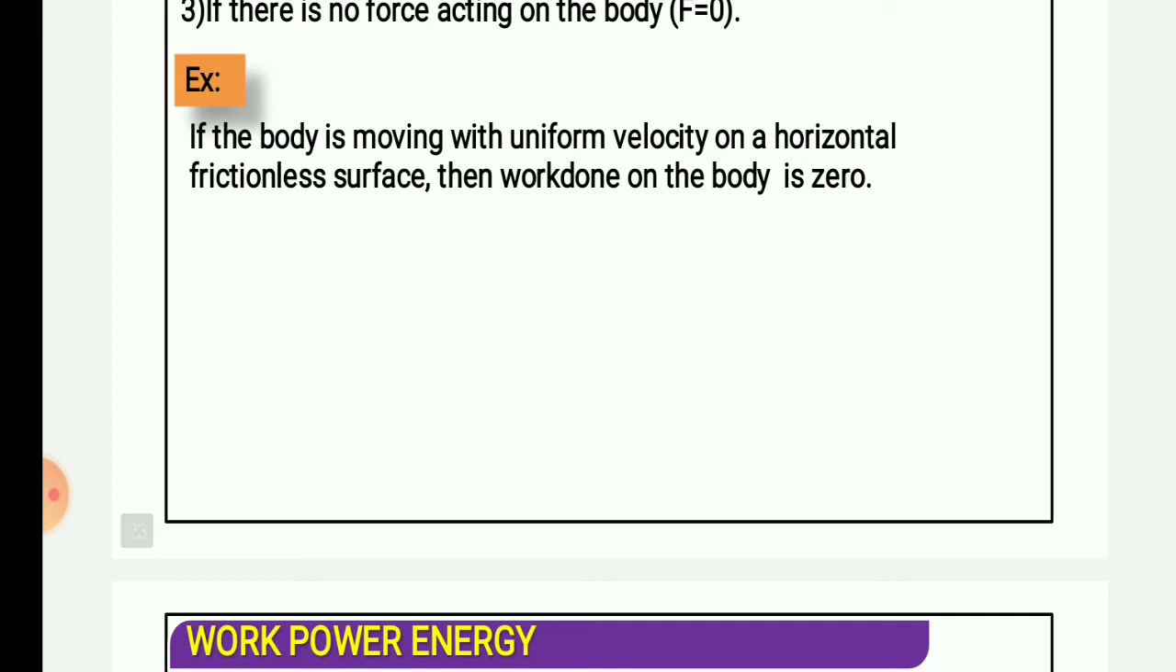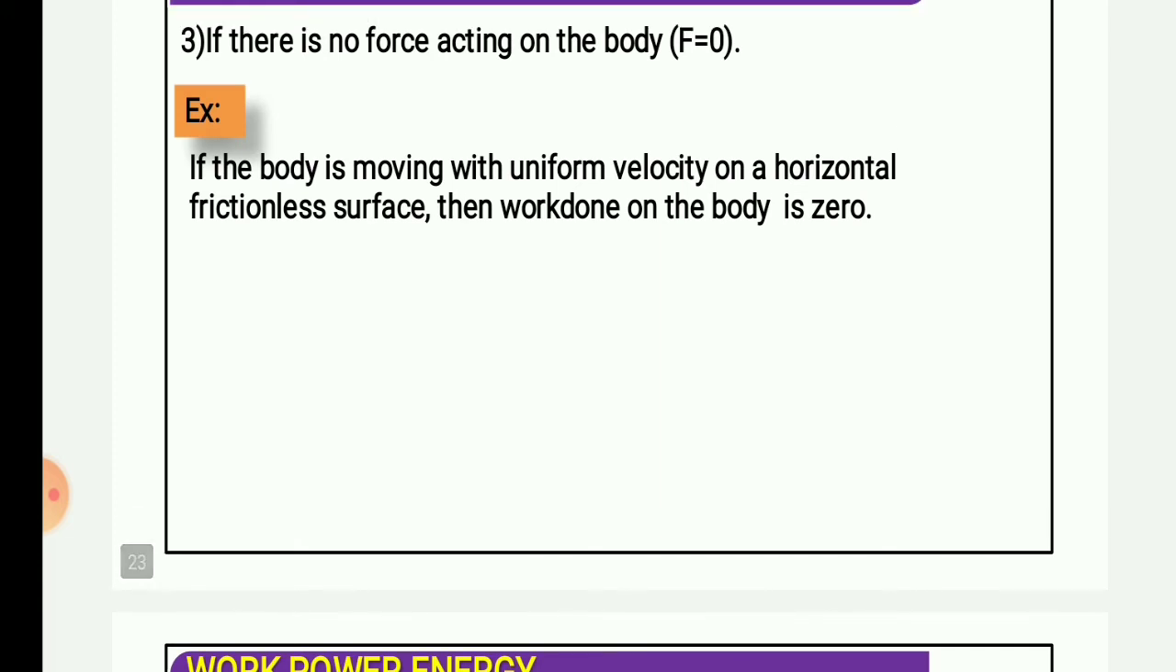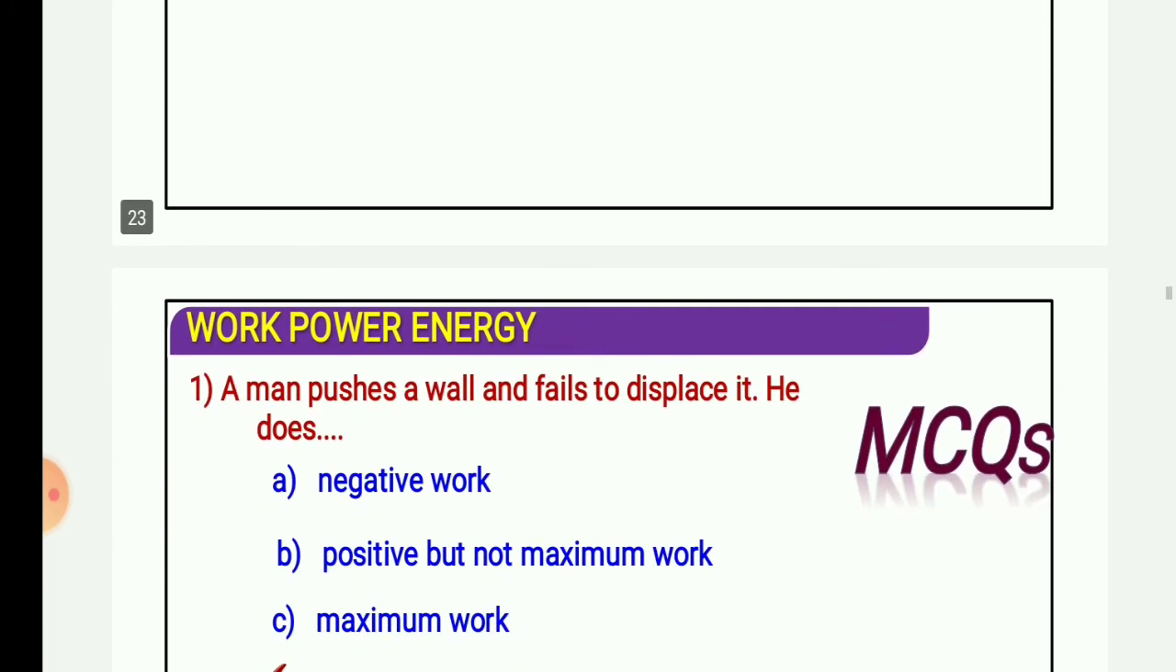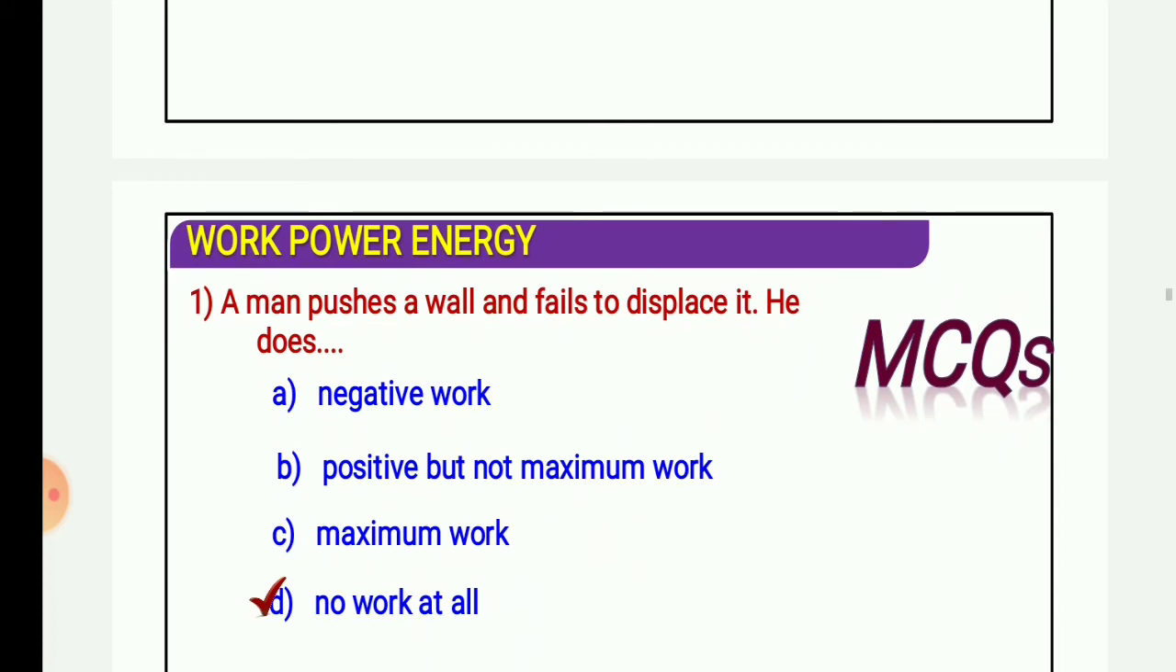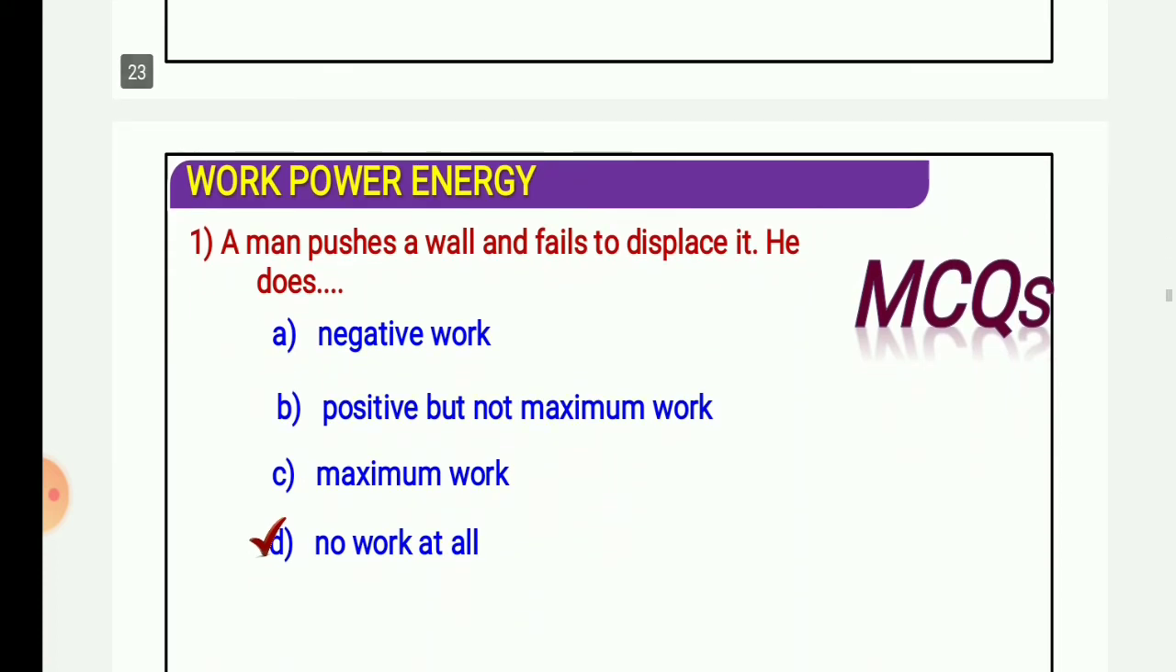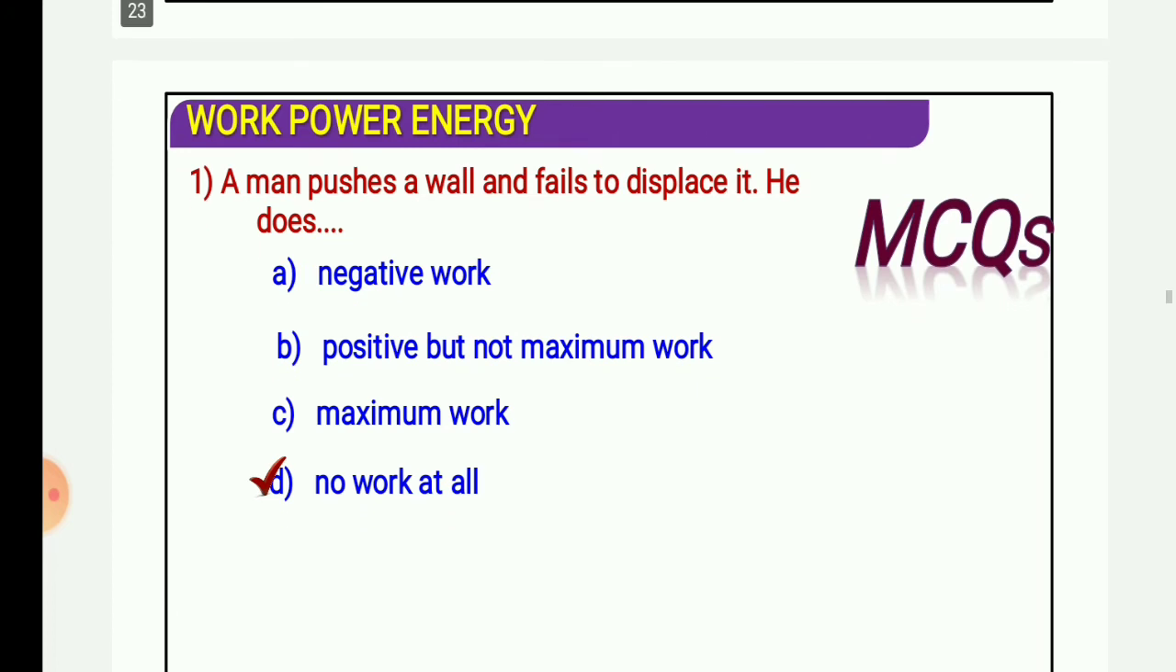So if the body is moving with uniform velocity, okay, यूनिफॉर्म वेलोसिटी से ये जो कोई मूव करेगा तो उसके द्वारा भी वर्क डन जीरो होगा, दैट्स इट। A man pushes a wall and fails to displace it, he does: first one is negative work, second one is positive but not maximum work, third one is maximum work, fourth is no work at all.